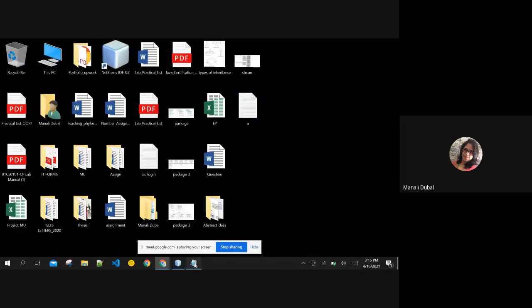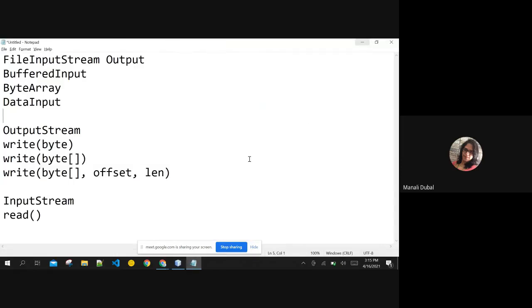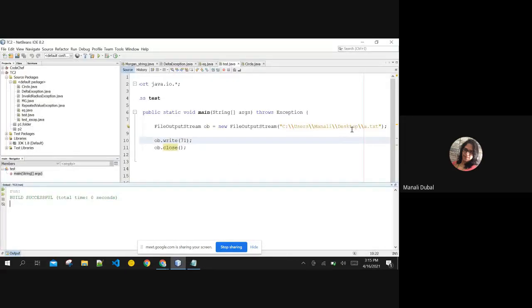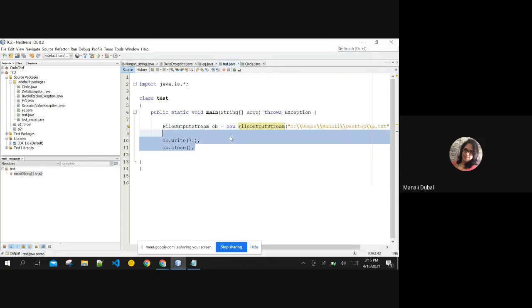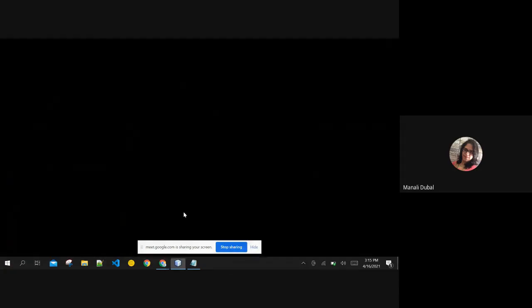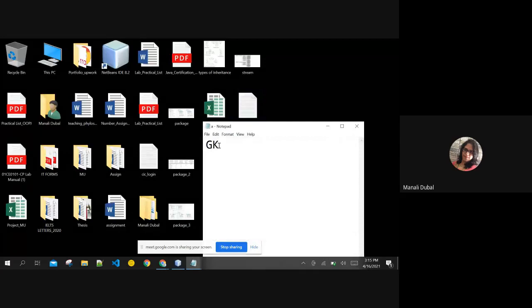If you want your file to append something, then always mention here, comma, append true or false. If I mention here true, by default you cannot append, so it is always false. If you mention true, it means that now you are opening your stream in the append mode. So if I write here now, say for example, 75, it is going to append the data over there. If we run it again, go back to the file and check, it is appending K over here, meaning it is appending the file.